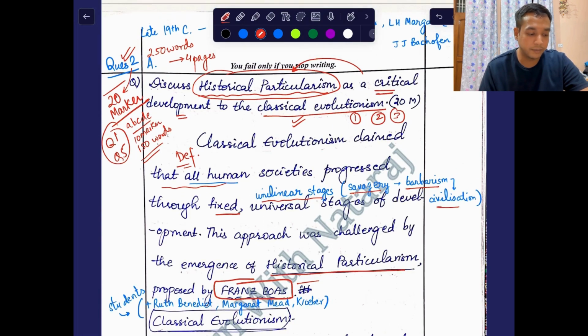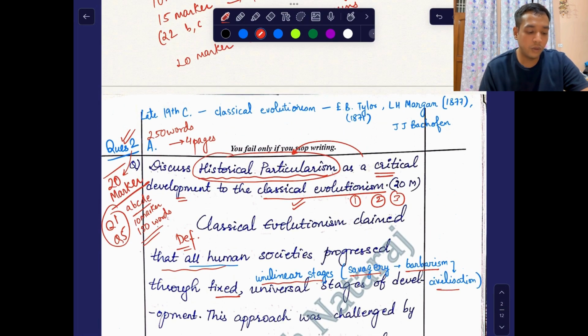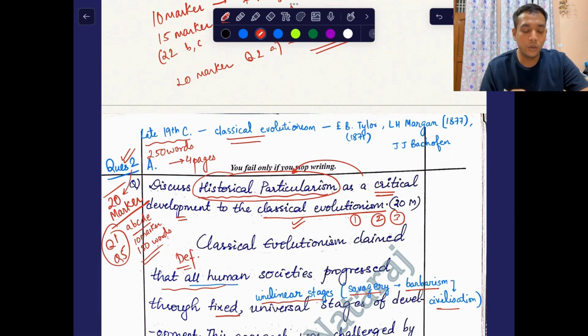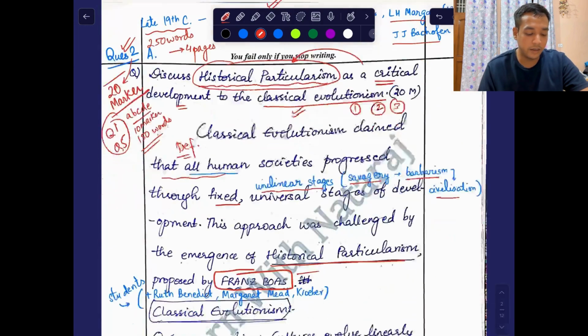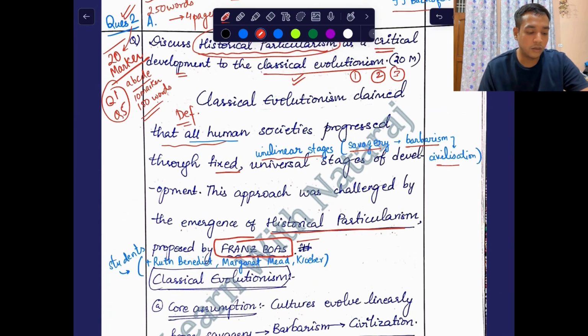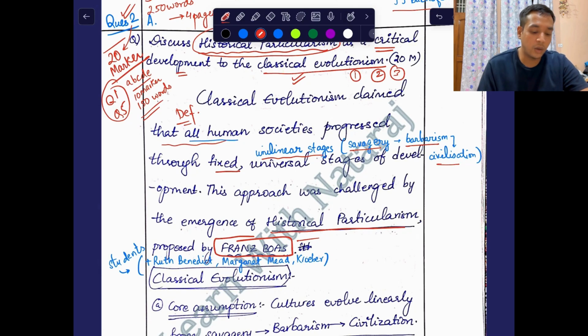The potlatch system. If you want to remember some of the late 19th century classical evolutionists, the anthropology paper requires you to write many scholars, so you need to remember some of the scholars' names. In classical evolutionism, you have E.B. Tylor, L.H. Morgan, and J.J. Bachofen, right? You can use these scholars wherever you need them. So we are done with the definition of classical evolutionism and how it was challenged by historical particularism, and particularly Franz Boas was the proponent of historical particularism.